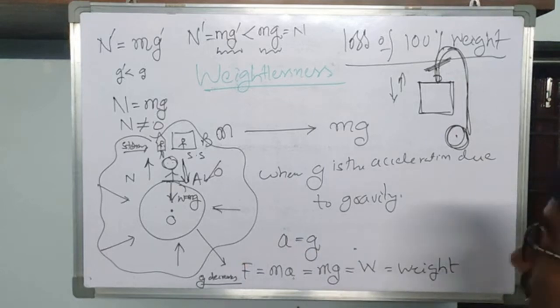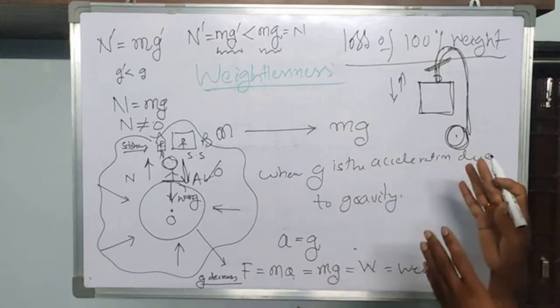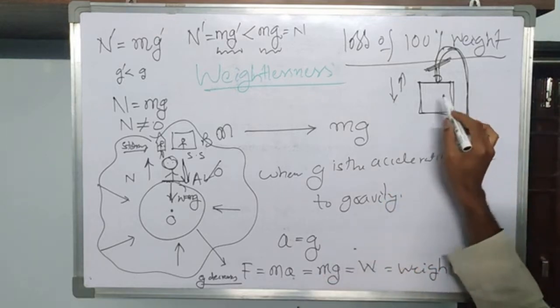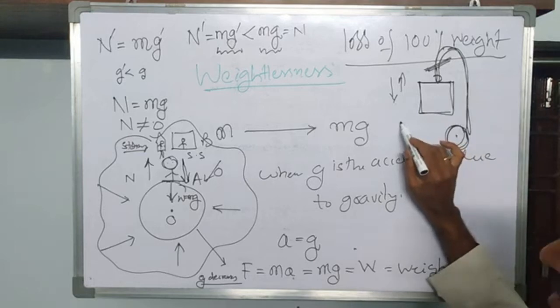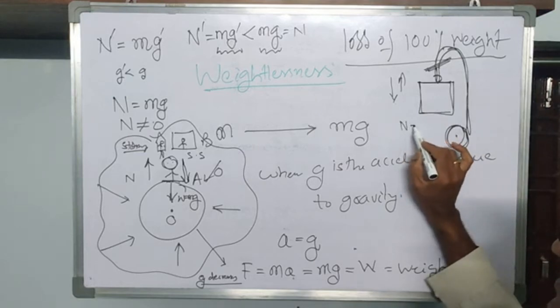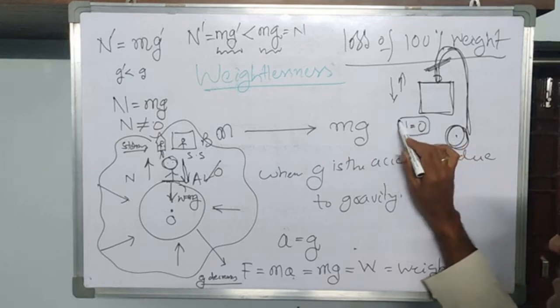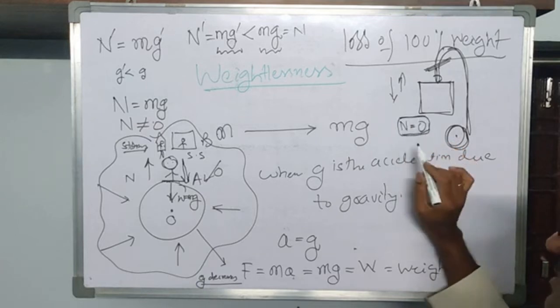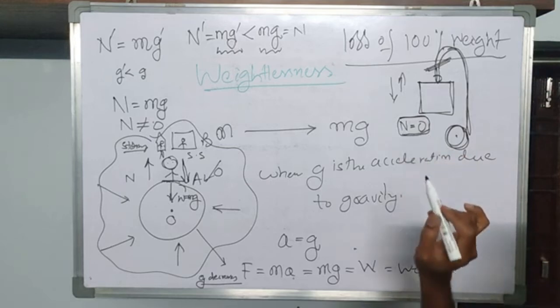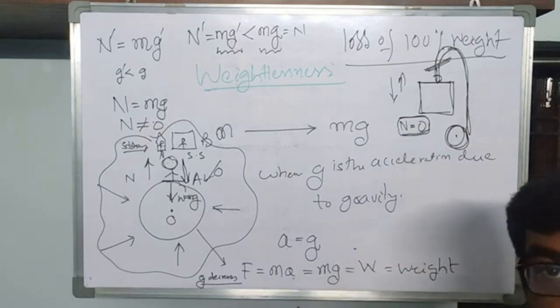Okay, how is it possible there? How is it possible even here? So here you may lose your weight 100%. So what is the meaning of losing total weight? Normal reaction is 0. This is the condition for total weight loss. Here you are not at all feeling your own weight, when N is equal to 0.